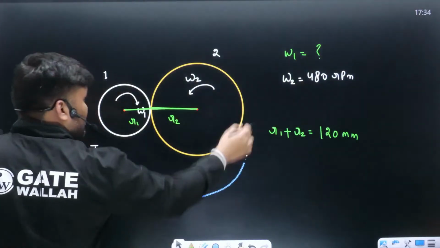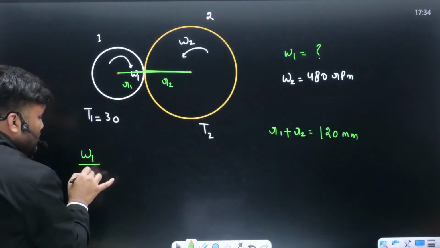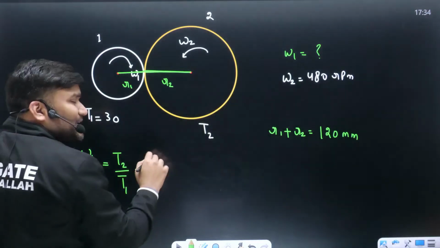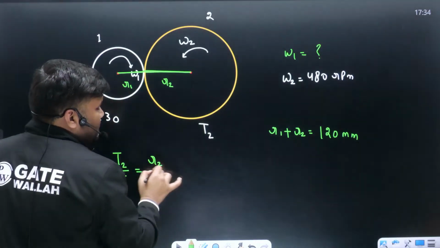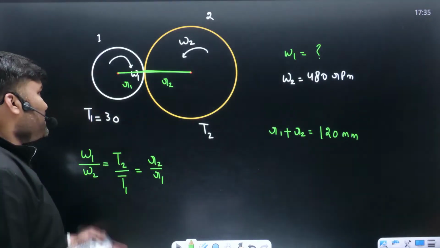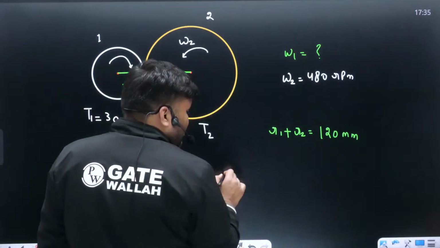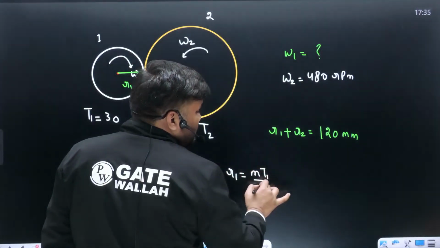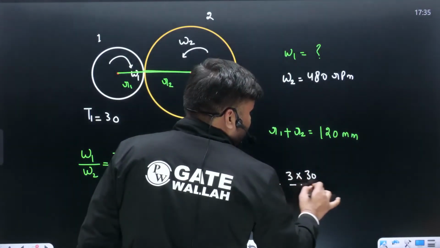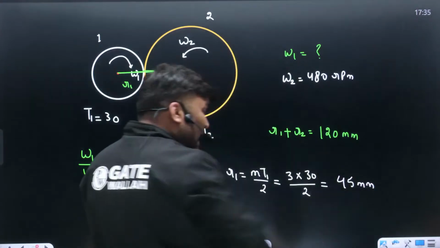Can I write one thing? Beta, simple common sense wali baat. Omega 1 by omega 2 will be the reciprocal of teeth, T2 by T1. Or you can also write in terms of radius, R2 by R1. Nikal sakte hain. Achha, I think radius can be found out very easily because number of teeth they have given, module they have given. So can you calculate R1 ka value? R1 hota hai M T1 by 2. Module is given as 3 mm. T1 teeth is given as 30, divided by 2. Kitna ho jayega? 45 mm.